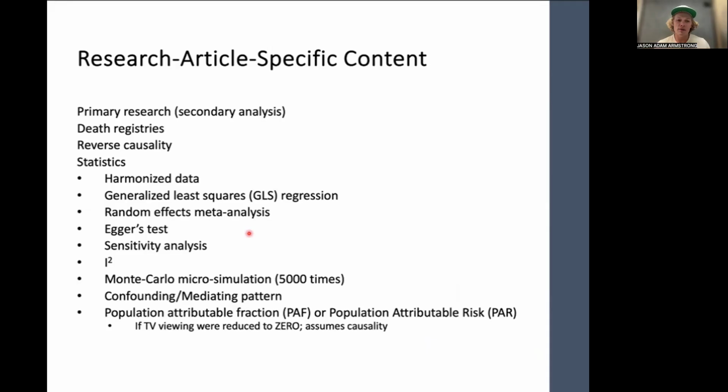Okay. Death registries is another thing that comes up. These are official documents that verify a person's death and contain information such as the date and time of death, cause of death, the signature of the attending physician. This data is not always public, just for the record. So researchers often have to request approval. It's on a state-by-state basis.